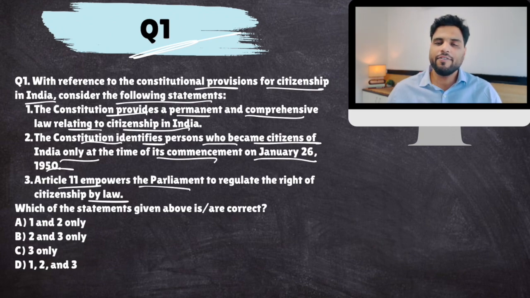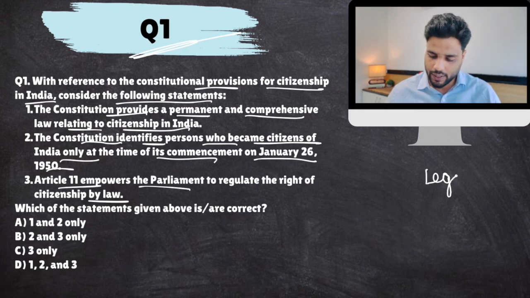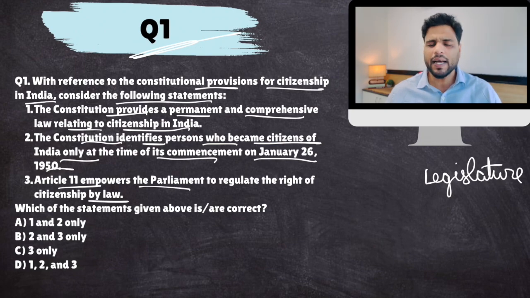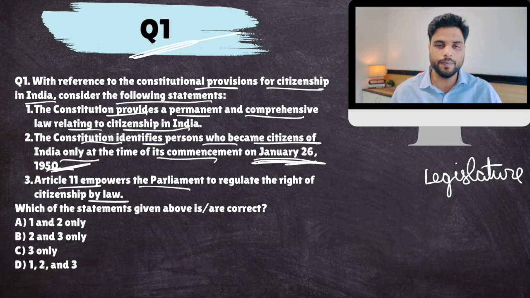You see, in every country, the entire process of citizenship is regulated by the legislature. It is not regulated by the constitution. And same in India. Well, the Indian constitution deals with citizenship definitely, but it tells us who are Indian citizens at the commencement of the constitution.